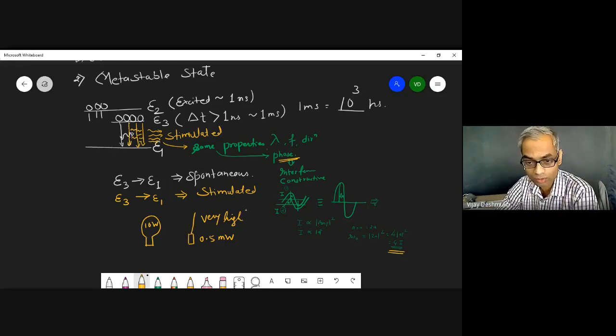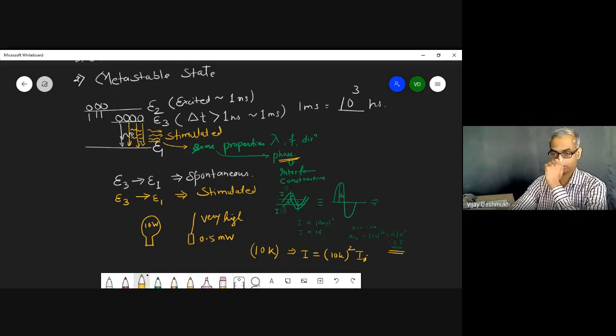So if we have suppose 10,000 photons, then the intensity will be 10,000 square times the original input intensity. Are you getting this point?